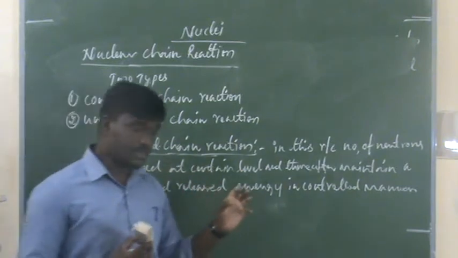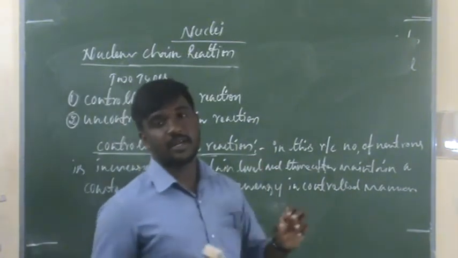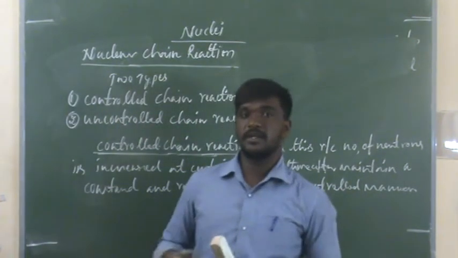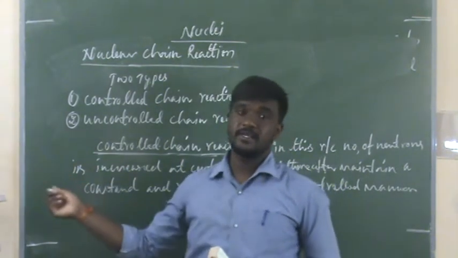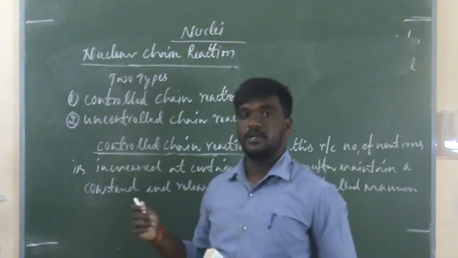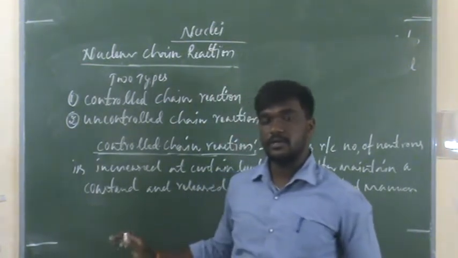The controlled chain reaction, the principle behind the controlled chain reaction, is in the nuclear reactor. So the nuclear reactor works under controlled chain reaction. That is about controlled chain reaction.